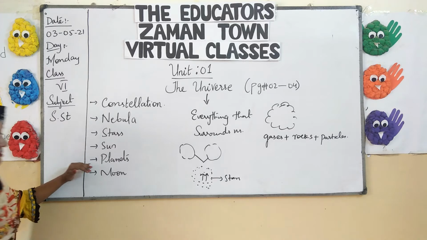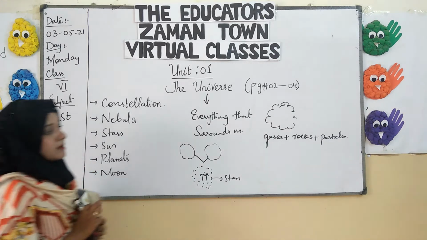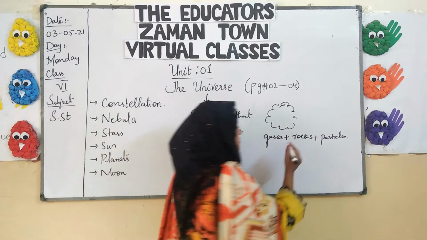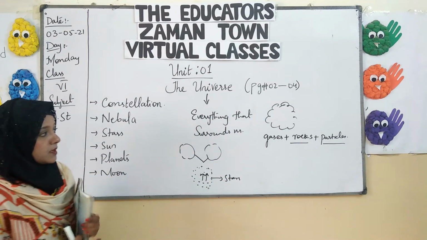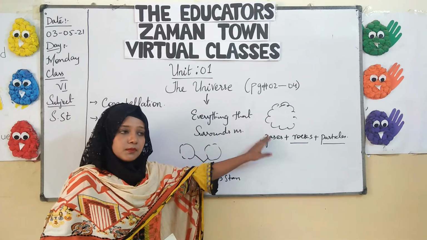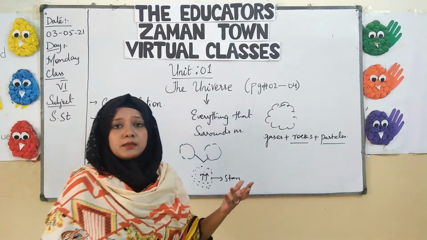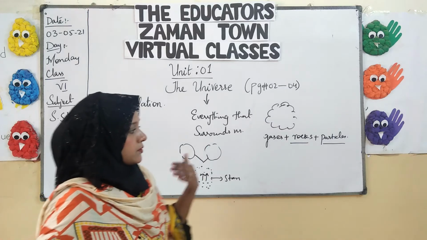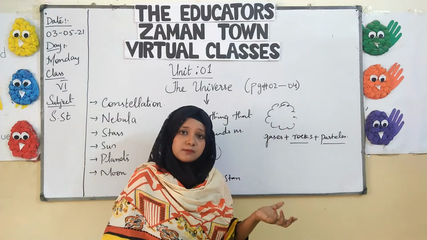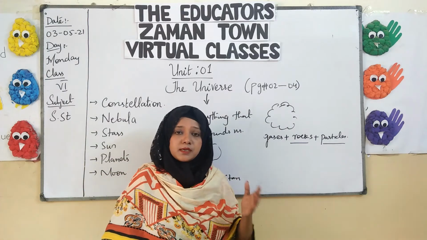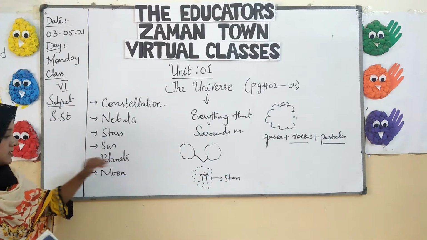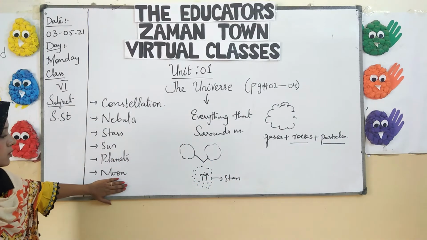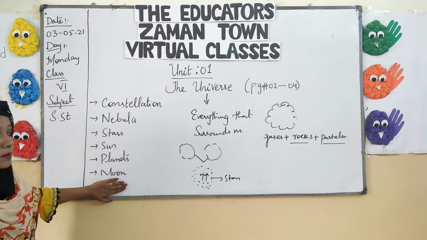Now, how are the planets formed? Planets are basically formed by the rock materials and the dust particles of the nebula. Different types of planets involve different types of gases and different types of rock material, which we will discuss when we study the solar system in detail. How about the moon? How is the moon formed?